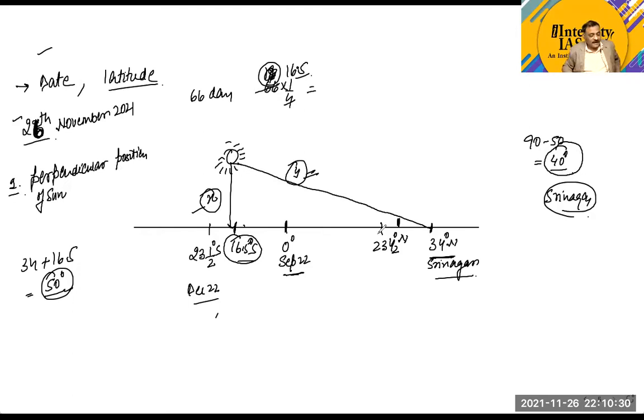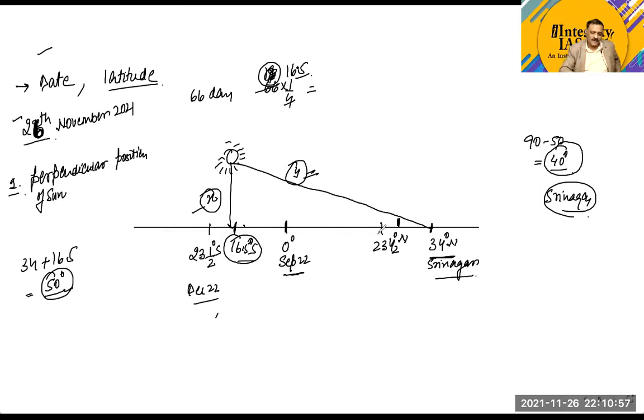So why are we calculating this noon sun angle? We are calculating it to understand that if the sun is perpendicular on a particular latitude, it will travel less distance, and therefore it will transfer more heat. And if the sun is oblique at a particular latitude, it will transfer less heat.